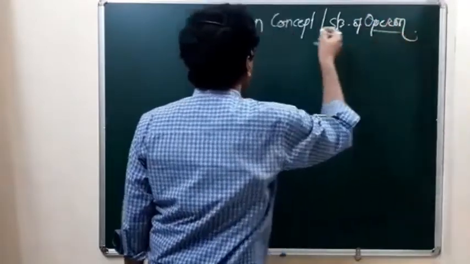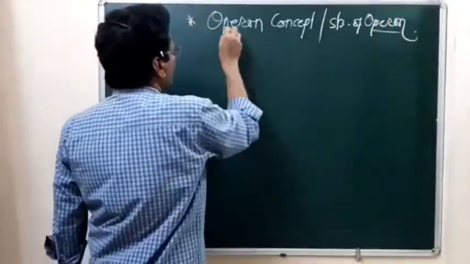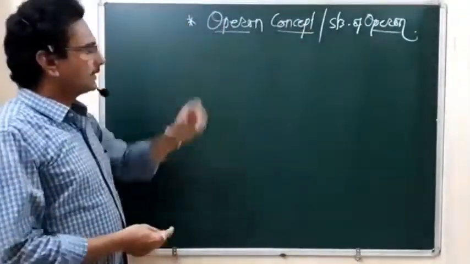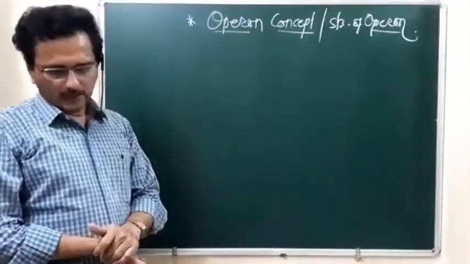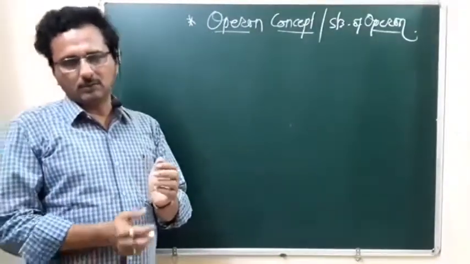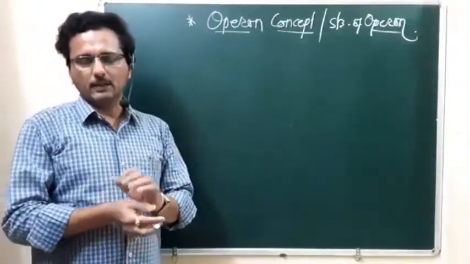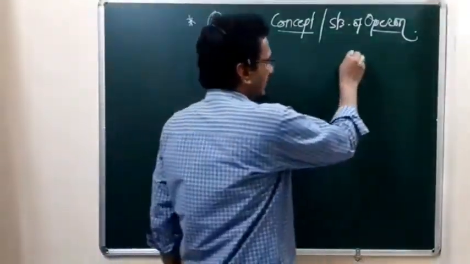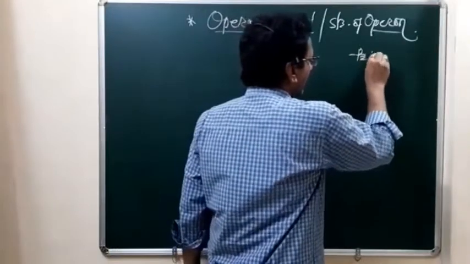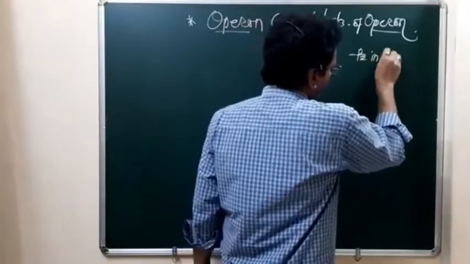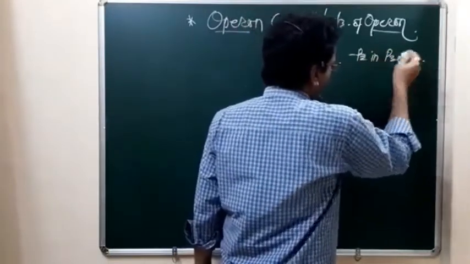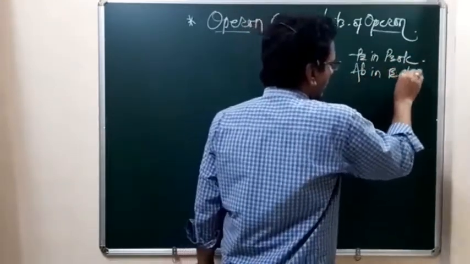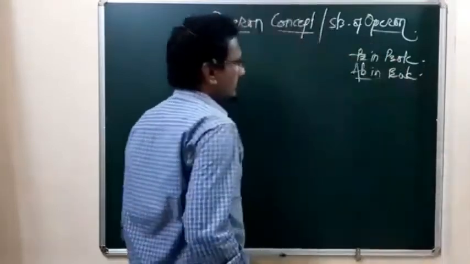Okay, what is the structure of operon? So what is meant by the operon? Operon, no doubt students, this I want to make clear here. The operon is present in the case of the prokaryote, and it is absent in the case of the eukaryote. Then what is meant by the operon?